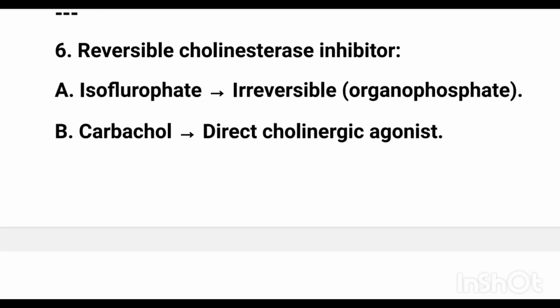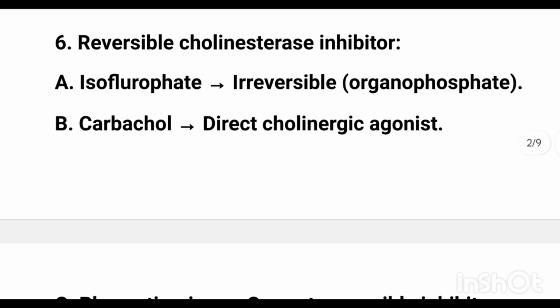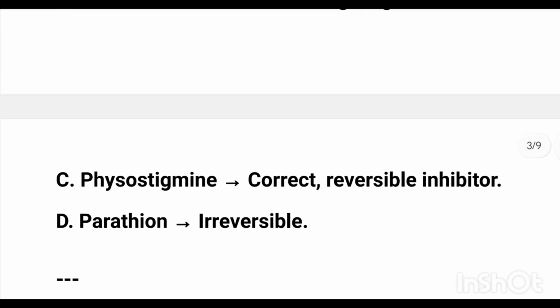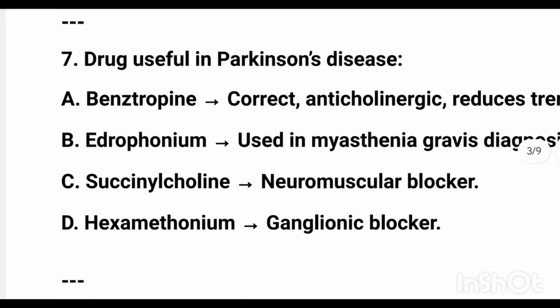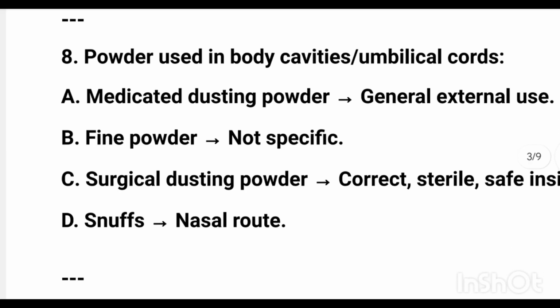Reversible cholinesterase inhibitor is physostigmine. Drug useful in Parkinson disease is benztropine.